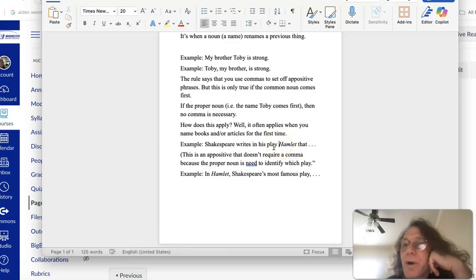The logic? Well, Shakespeare wrote 37 plays. I don't know which play you're going to talk about, so I need the name, a proper noun, to specifically identify the play. But if I flip it around so that the proper noun comes first, Hamlet, okay, in Hamlet, Shakespeare's most famous play, right? I have this appositive phrase, which just adds in additional information. The common noun play renames the proper noun Hamlet. And in this construction, I absolutely have to set it off with commas.